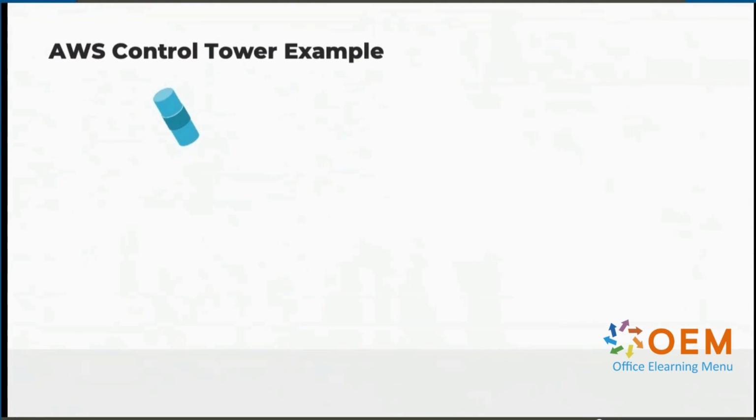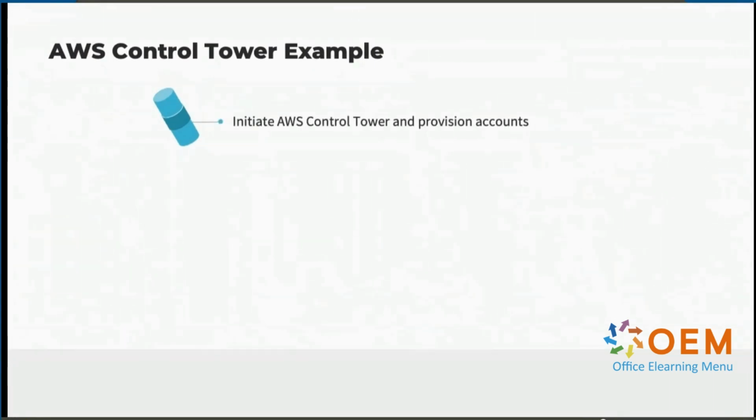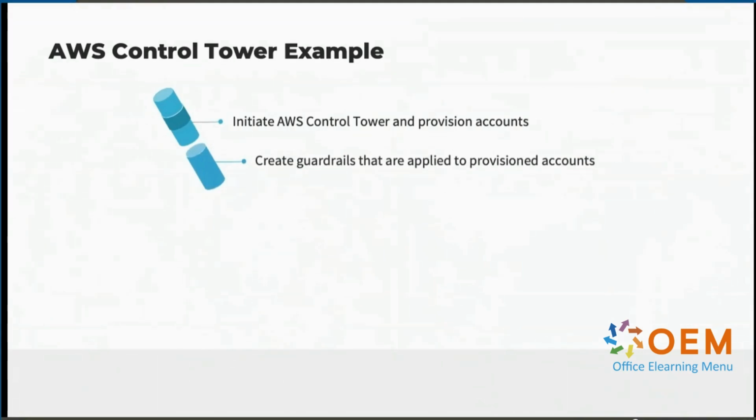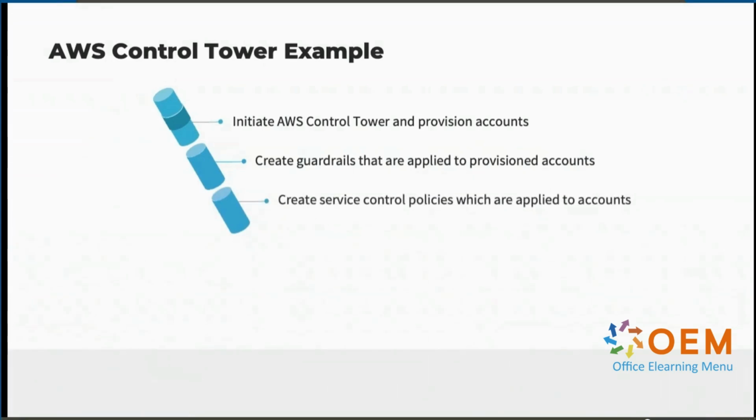So to finish off, here are the steps in an example where an organization is setting up their multi-account environment using AWS Control Tower. First, they set up what's called a landing zone in AWS Control Tower. From there, they can specify what accounts they need by specifying the number of accounts needed, and AWS Control Tower will create the needed accounts. They then define the guardrails or rules that apply to those accounts, so they're created the same and follow guidelines. For permissions to resources and services, service control policies or SCPs are defined and applied to the accounts.